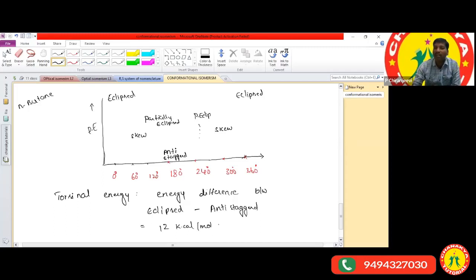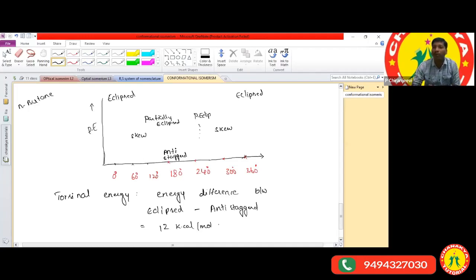So now you got the clarity. This is all about conformational isomerism. How will they ask the questions? On Sunday you have a test. In the Sunday test, I'm giving optical isomerism and conformational isomerism.